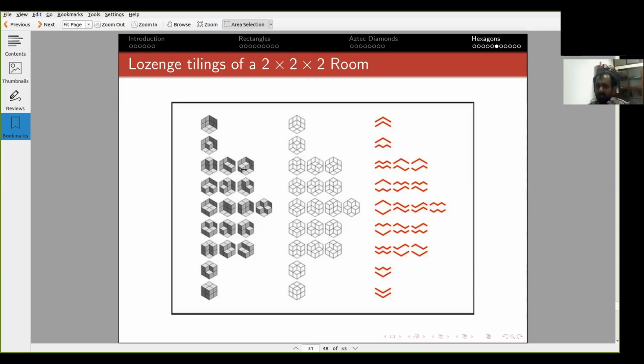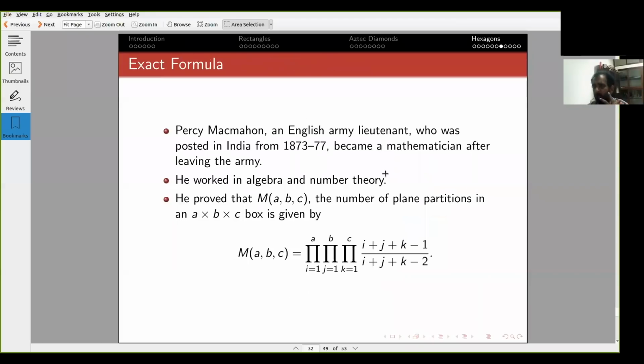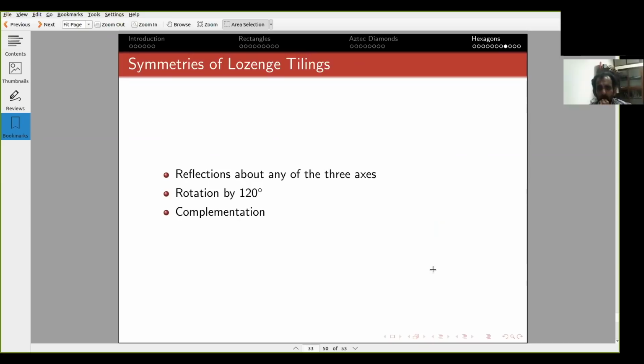So there are many symmetries, and you can ask. And the amazing thing is that for each one of those symmetry classes, there are nice formulas like this formula. They're a little more complicated to describe, but they're still nice product formulas. Something which is not at all obvious. There's another symmetry, but I'm lacking time, so I'll stop there. I'll not go into that.